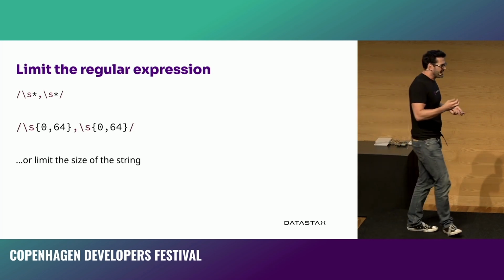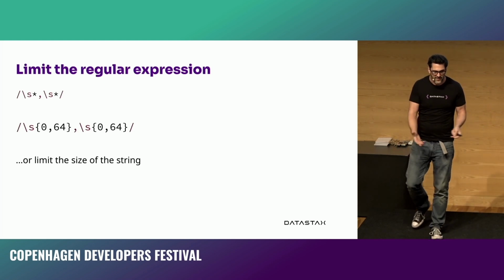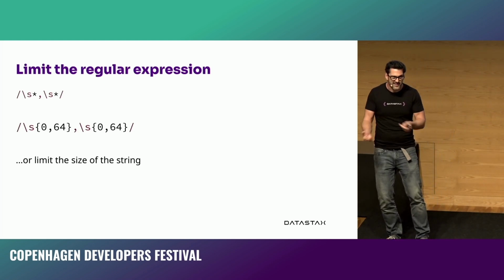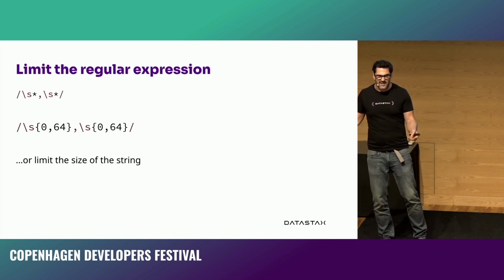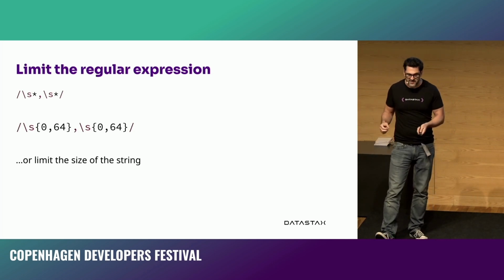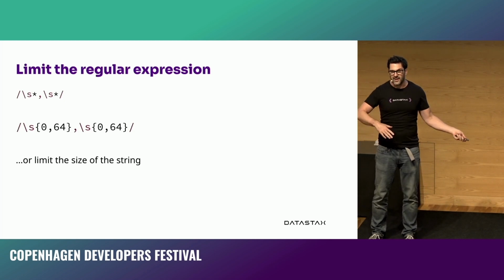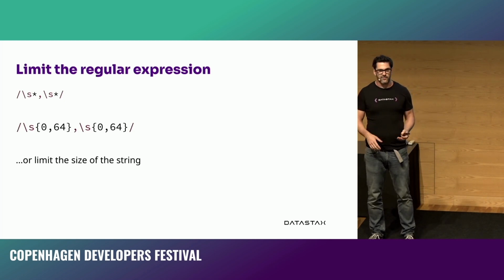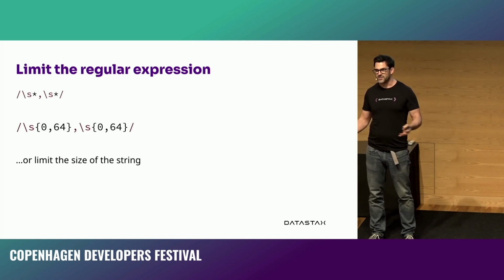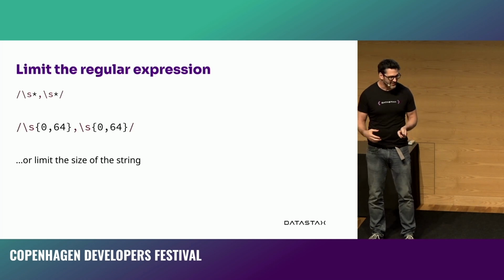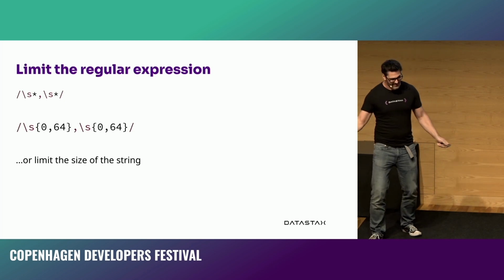And so one of the things you might do is limit the size of the string you're looking at, or limit the size of the thing you're doing. Like avoid that star, basically. It could cause you problems. If you just look at 64 characters, that's going to finish in milliseconds, which is great. I'm happy with that. Or you limit the size of the string coming in, right? If you have a question on Stack Overflow and it's got more than 20,000 characters, and you're like, this is a big question or a big comment, there's probably something wrong with that. Consider limiting the size of the input string.